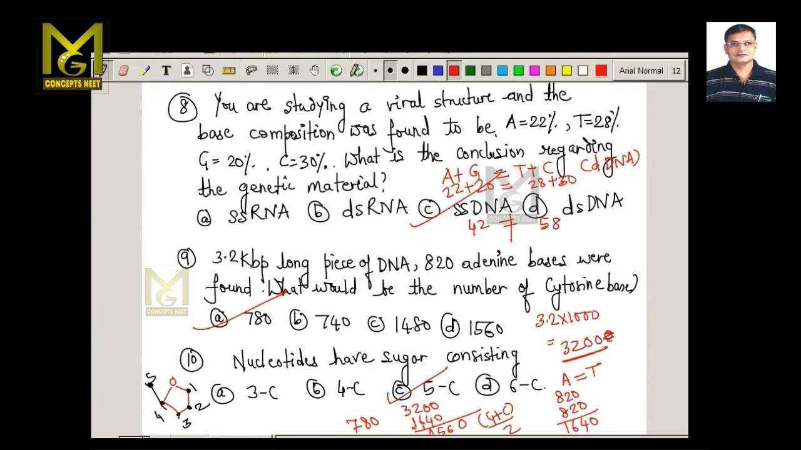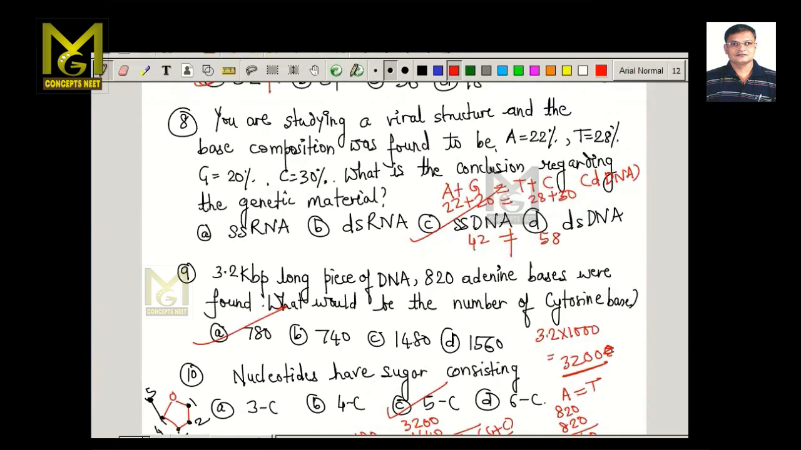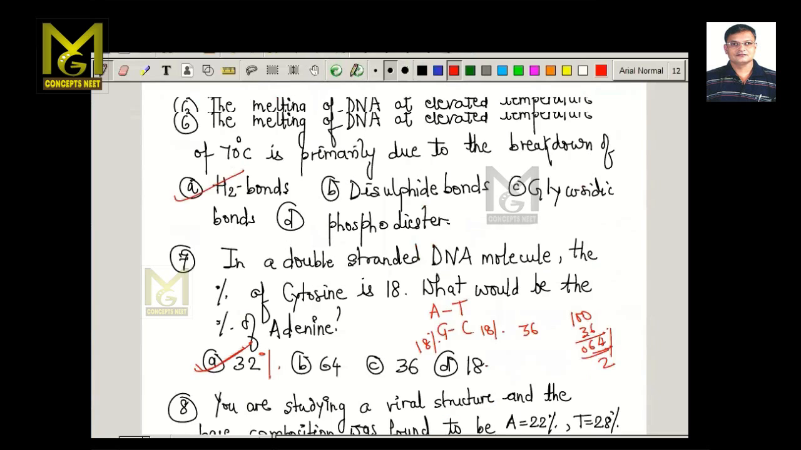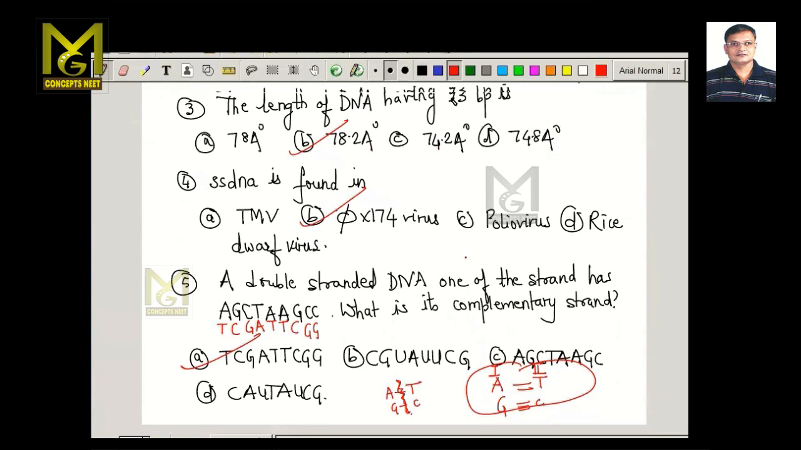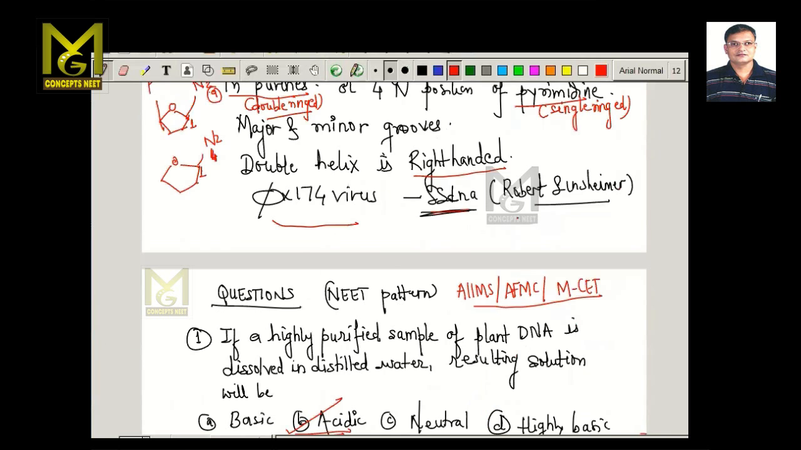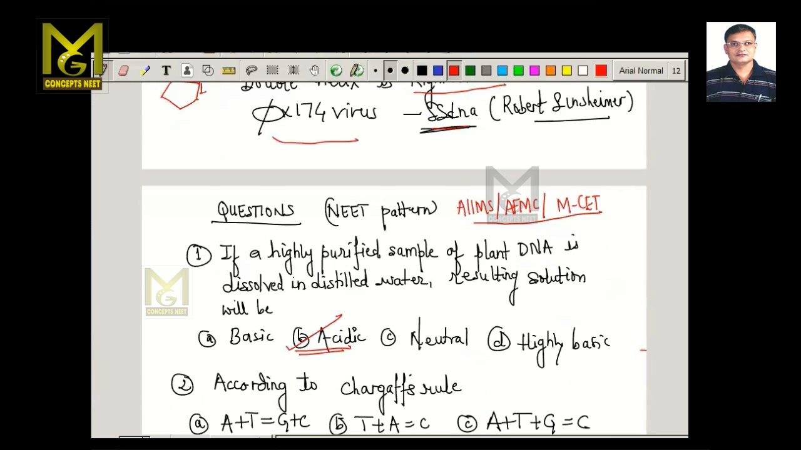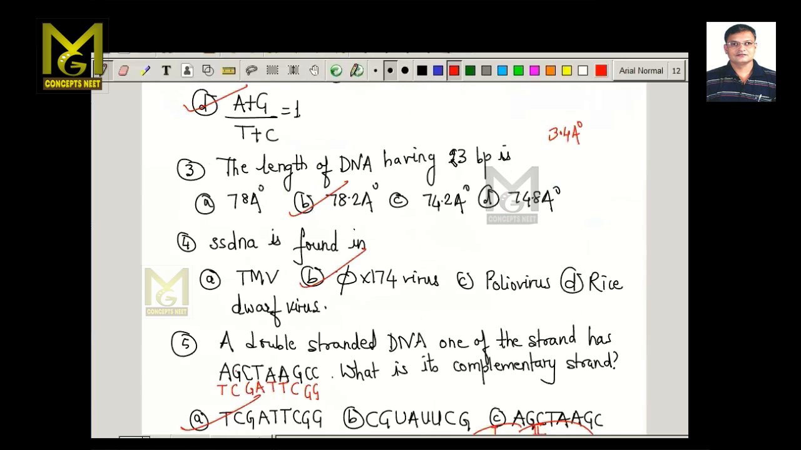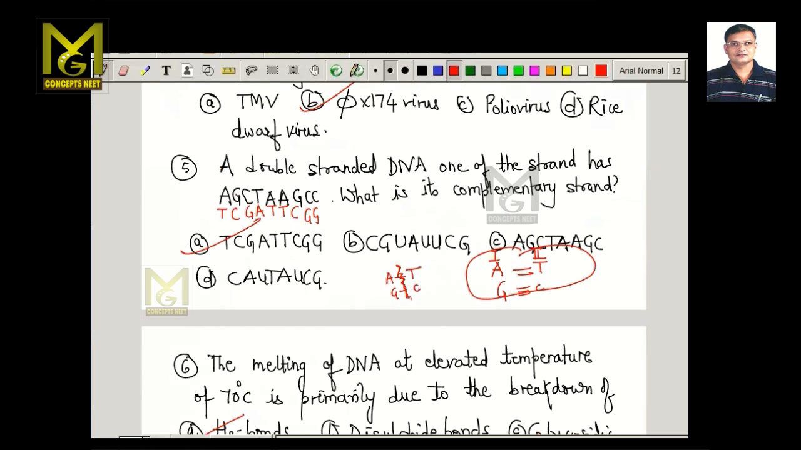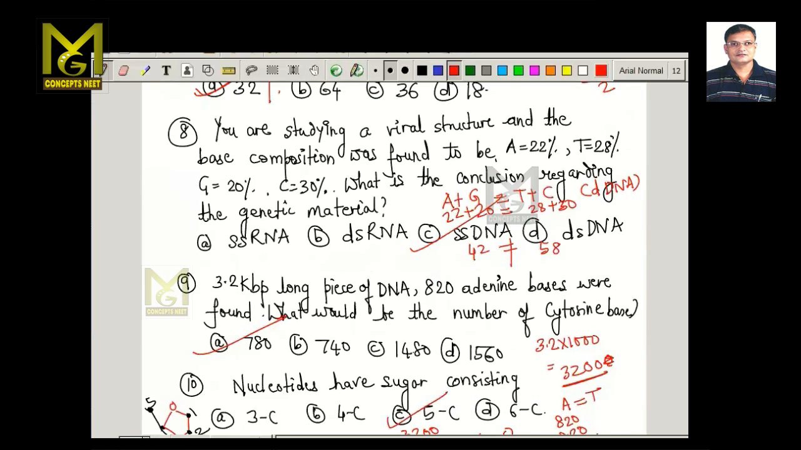So these are the questions which can be asked or which have already been asked based on this concept. Such questions have been asked in the previous AIIMS examination or AFMC examination or any state CET examination, medical CET examinations or pre-medical examinations. So this is about the concept of DNA structure and the questions associated with it.